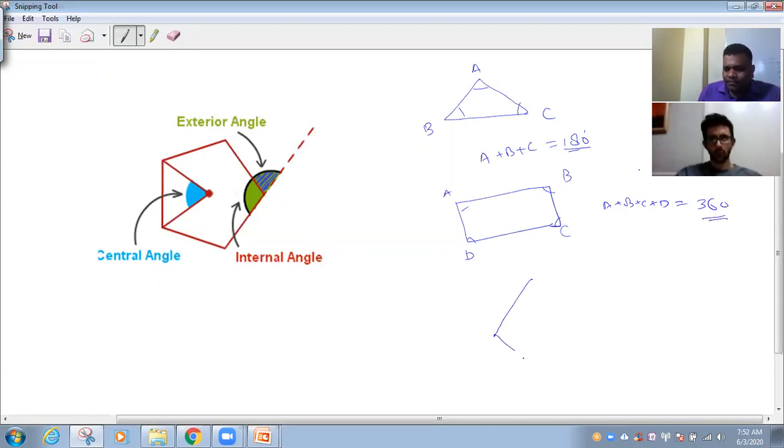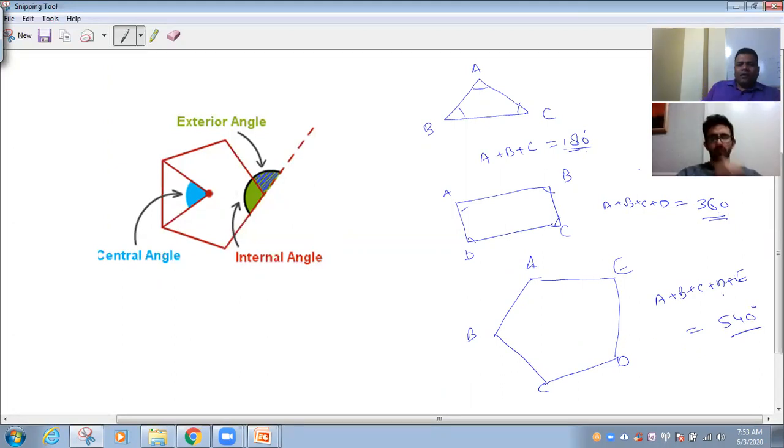For a pentagon, you increase one side, so add another 180. A, B, C, D, E. What is the sum of all angles? A plus B plus C plus D plus E is another 180. So 180 plus 180, 360, 360 plus 180, 540. Is that clear? Now you can see the interior angle is changing. It depends on the number of sides. But the exterior angle and center angle were not changing. Whatever the number of sides, it was the same.